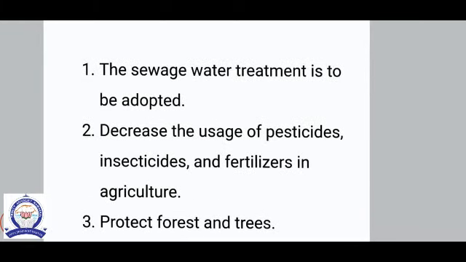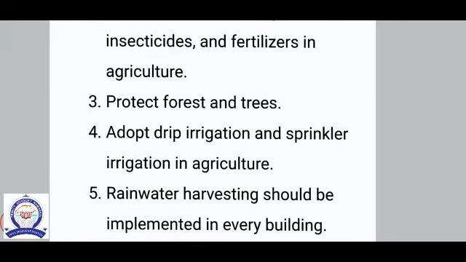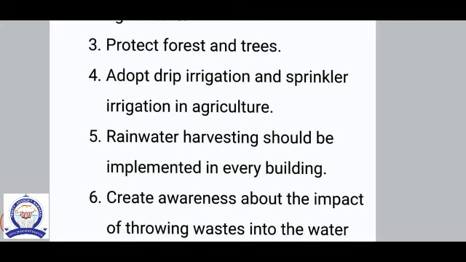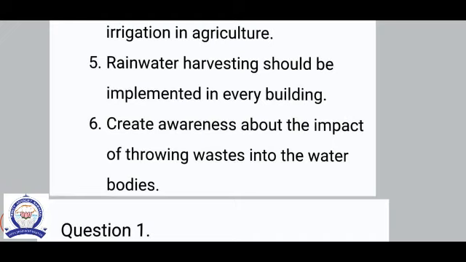And the second point, decrease the usage of pesticides, insecticides, and fertilizers in agriculture. Protect forests and trees. Adopt drip irrigation and sprinkler irrigation in agriculture. Rainwater harvesting should be implemented in every building. Create awareness about the impact of throwing waste into the water bodies.